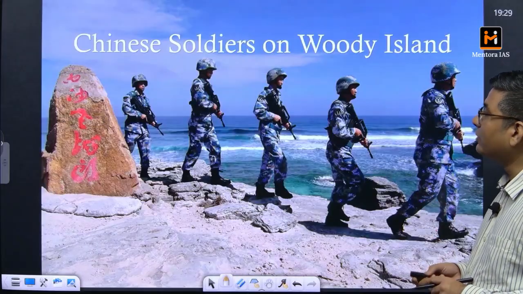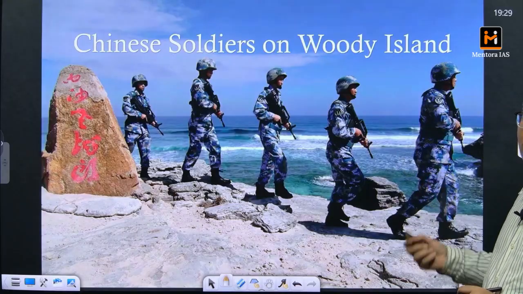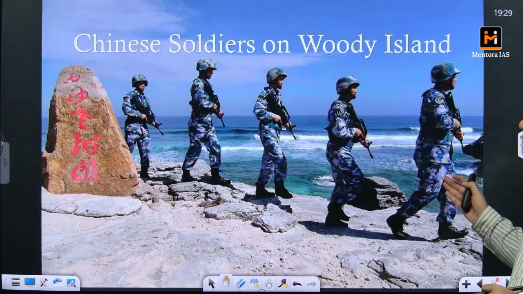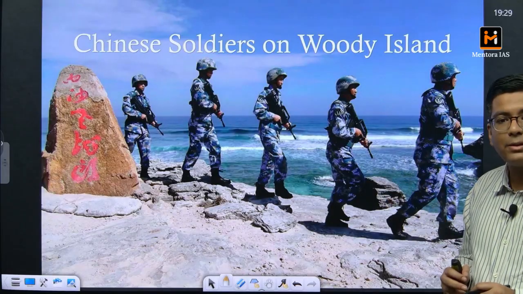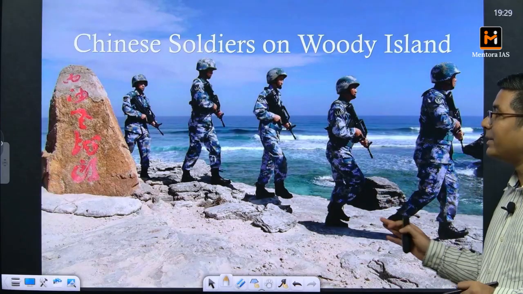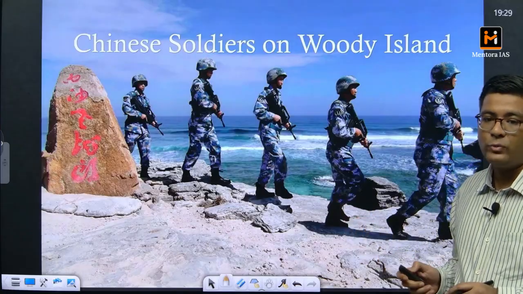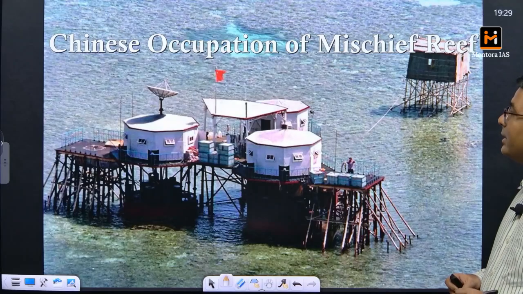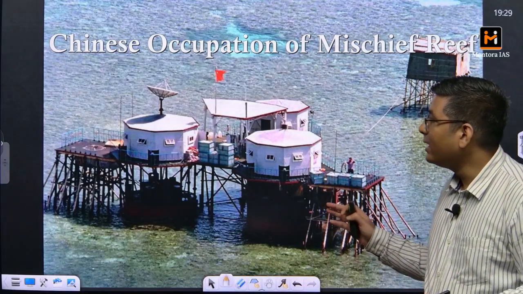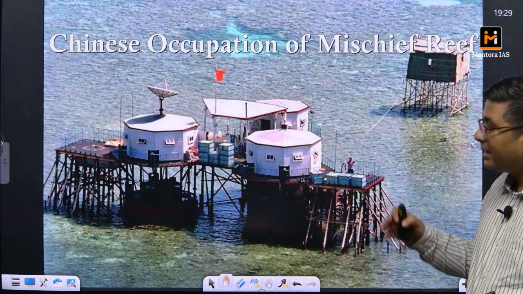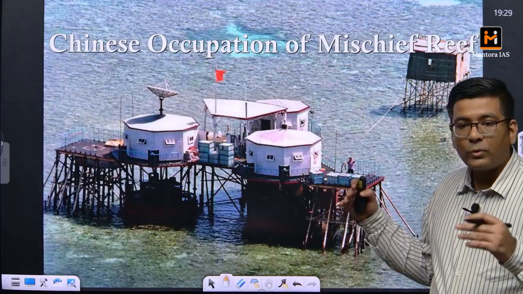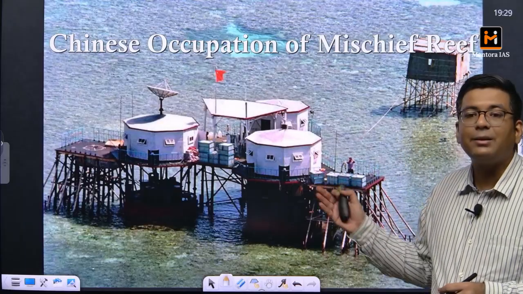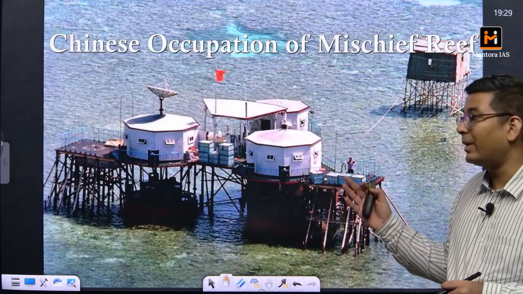Okay, and because of that, this is what you actually see with respect to the various islands here. So Woody Island is basically the largest island amongst the Paracel Islands. Okay, so this is something which has been staked by China already. China already has established its territorial possession here. Then this is basically the Mischief Reef where the Chinese occupation was done, and this was one of the first sites of confrontation between Vietnam and China. Okay, so it was here that 3 of the Vietnamese ships were sunk by China.